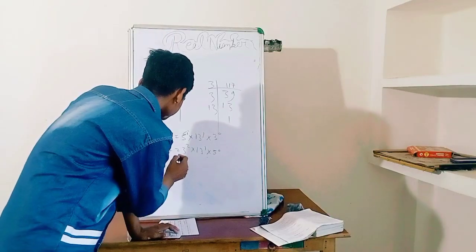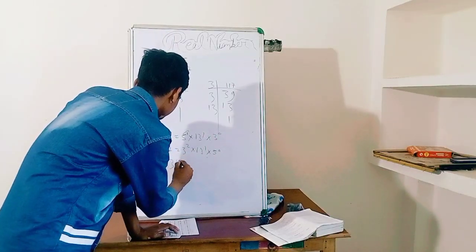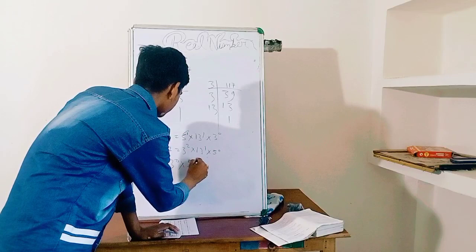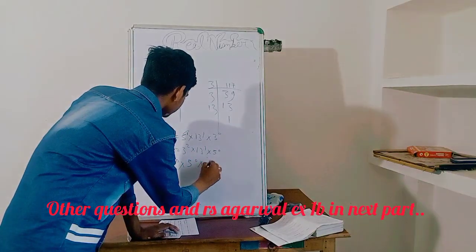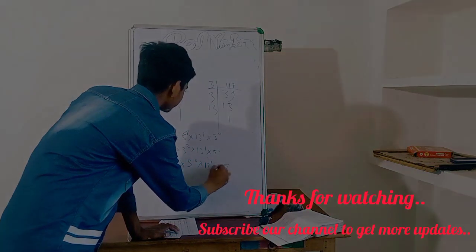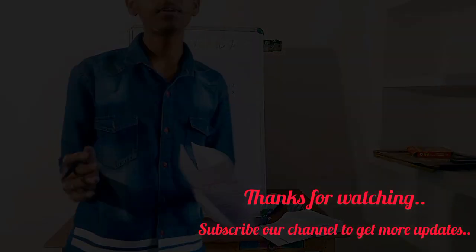Now we have 3 to the power 0 into 5 to the power 0 into 13 to the power 1, and the answer is 13. HCF will be 13.